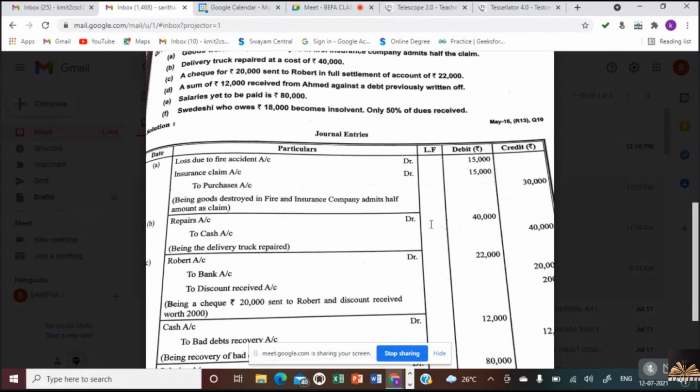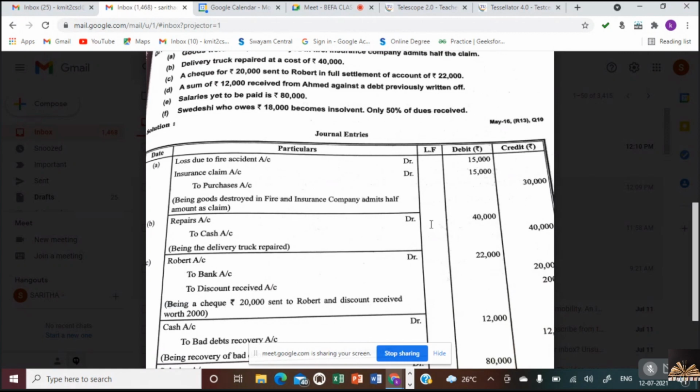So here what happened is this, listen. A debt which has been previously written off. Every year, debtors refer to the people who owe money to the company. So every year the company writes off a certain amount by treating it as bad, when they don't pay to the company. We treat those debts as bad and think that we won't get that money back again.